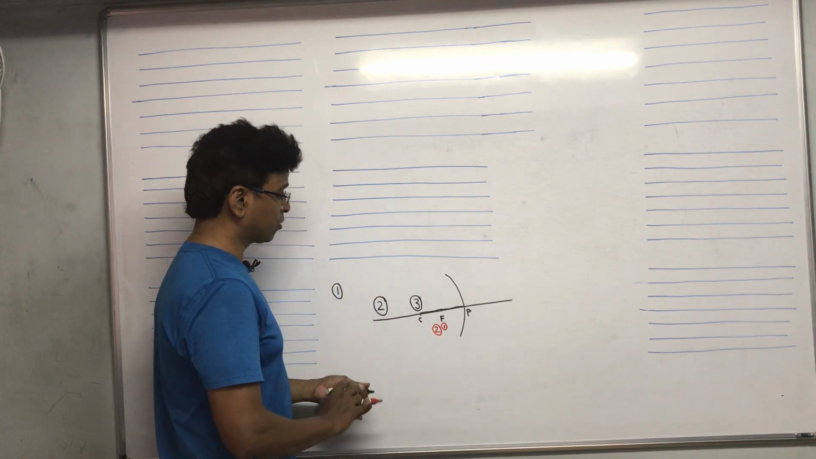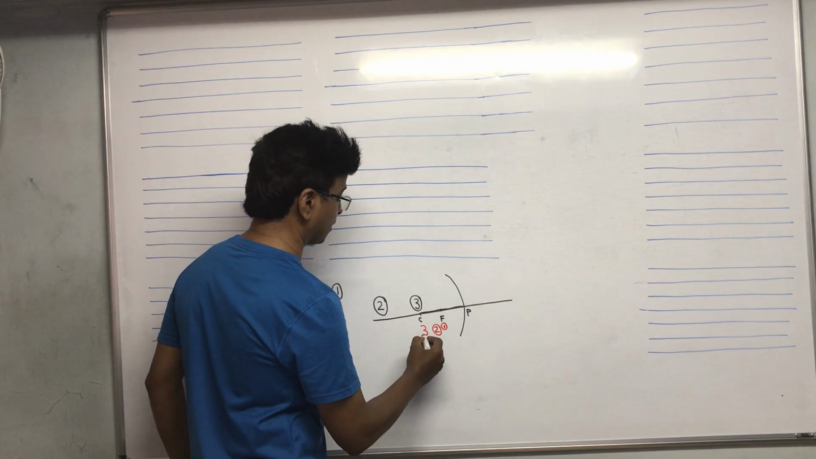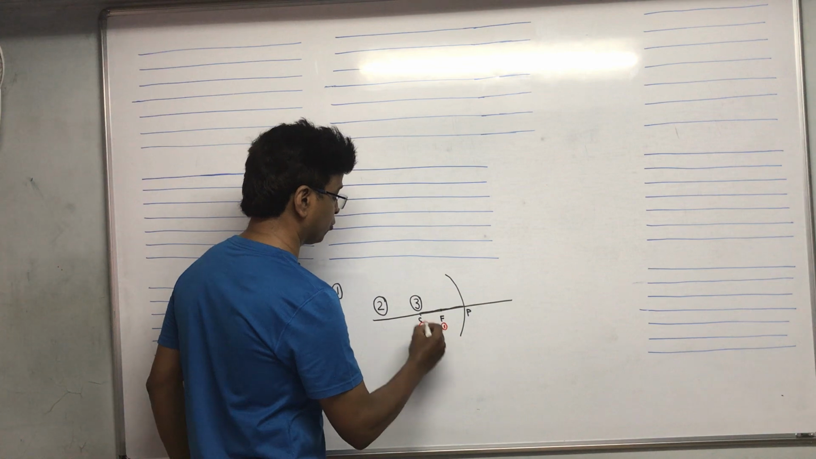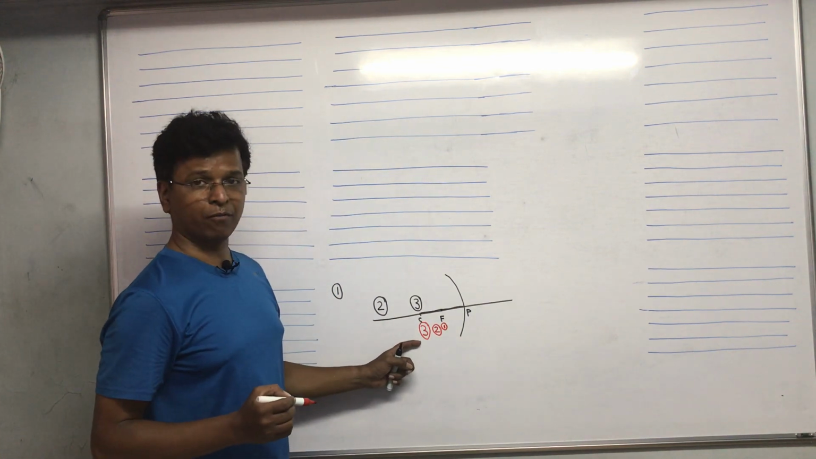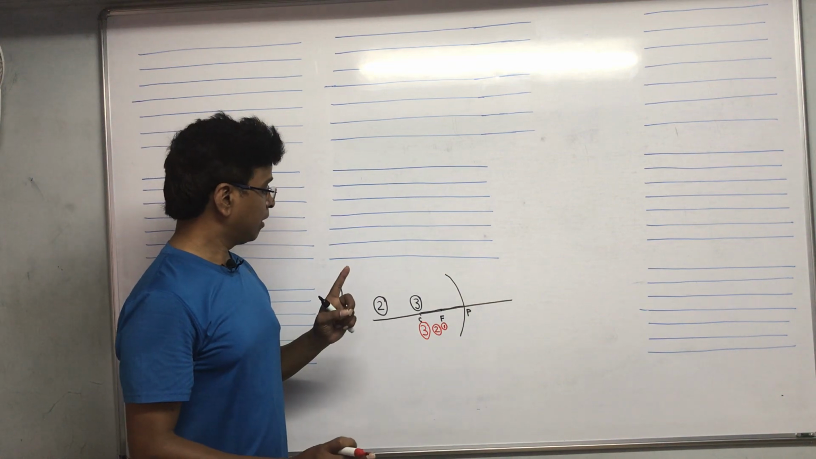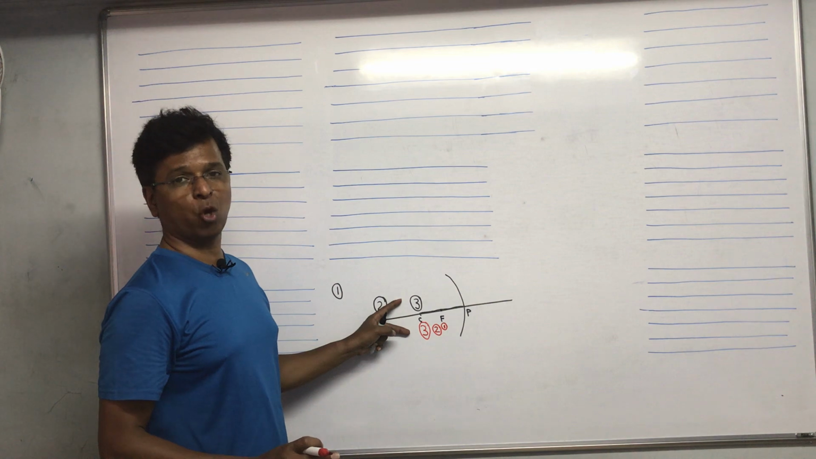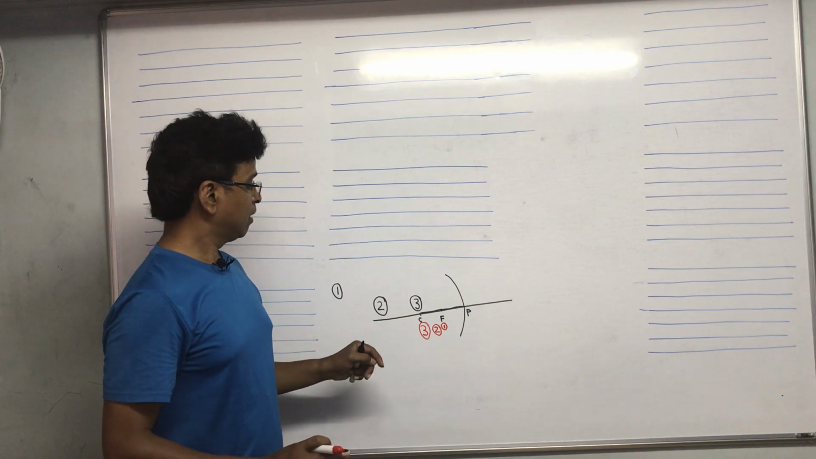Then the next position is when the object is at the center of curvature. The image will also move one step further. At that time, the image will also be at the center of curvature. Nature: real and inverted, even now. But the size of the image is exactly the same as the size of the object.